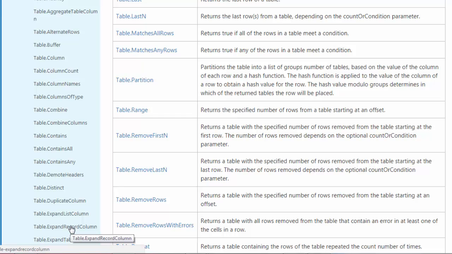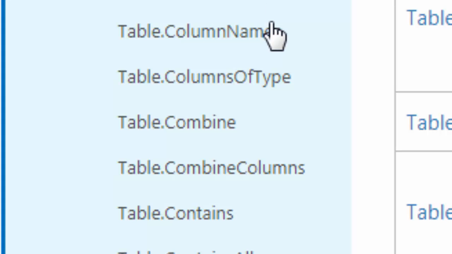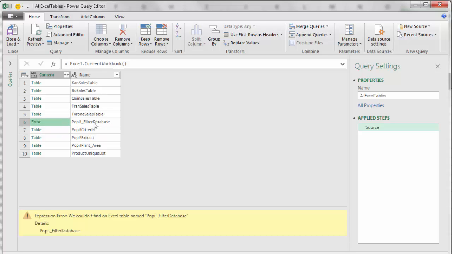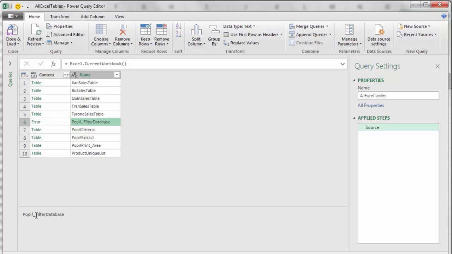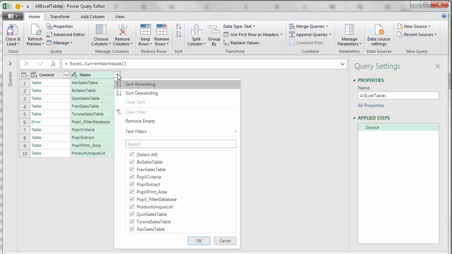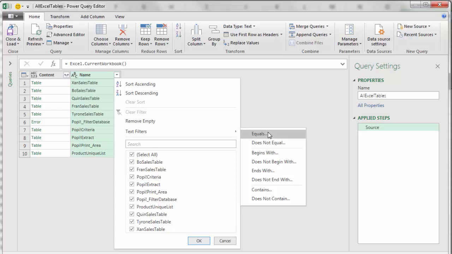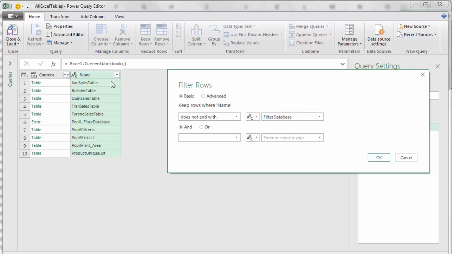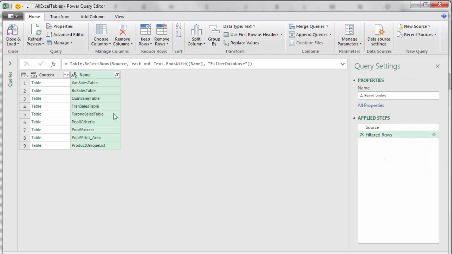You will not believe how many table functions there are. Really, when they designed Power Query, they gave us a function for everything. So we're going to try and use Table.ColumnNames. Now, before we use Table.ColumnNames, we're simply going to have to, and I'm going to click right there and cheat since I'm such a bad typer and speller, copy this with Control-C and then use the filter drop-down, text filters, over to the drop-down, does not end with, and I'm going to Control-V. So we're only allowed to see objects that do not end with this. Click OK. So we got rid of the filter database.